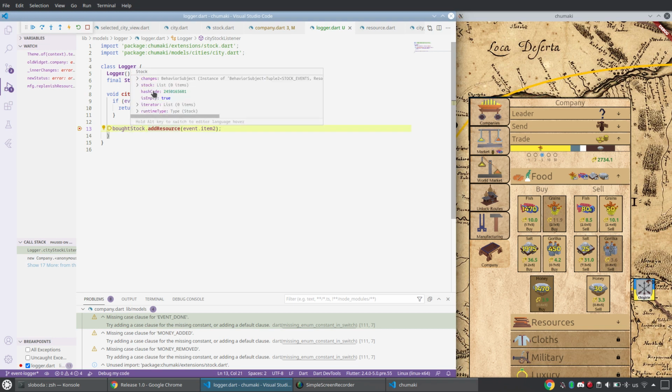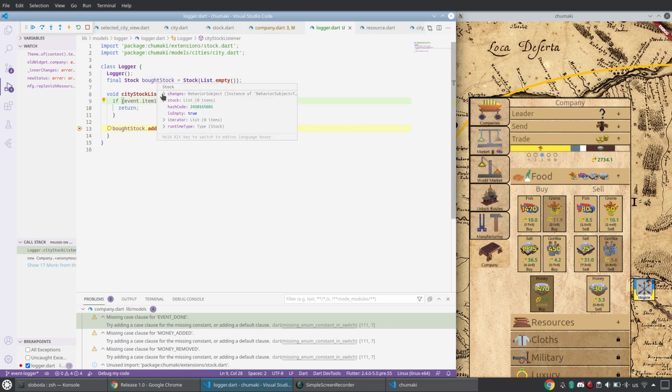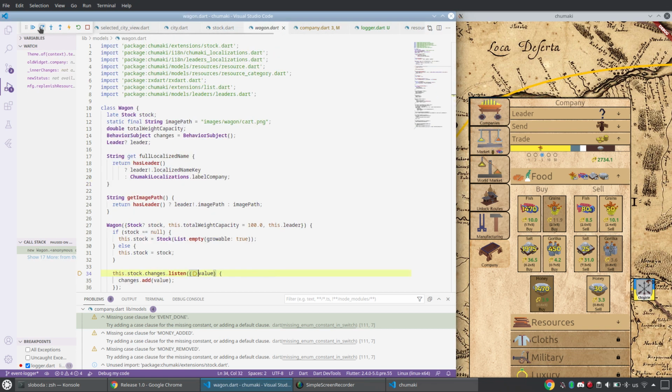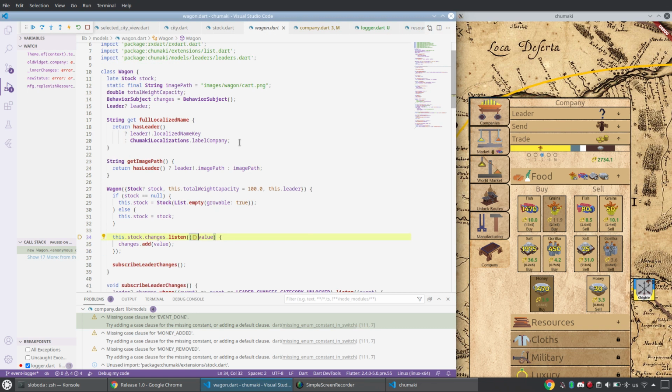Bot stock, iterator 0, stock, why does it not? Add resource. Bot stock list empty, changes, yeah, there are none. Let's go inside it. Add resource, so what's going on here? Resource and stock, stock.add. I think it's the stock listener.